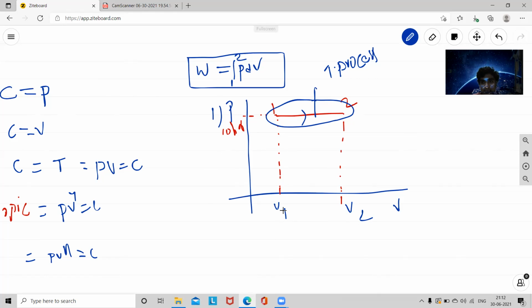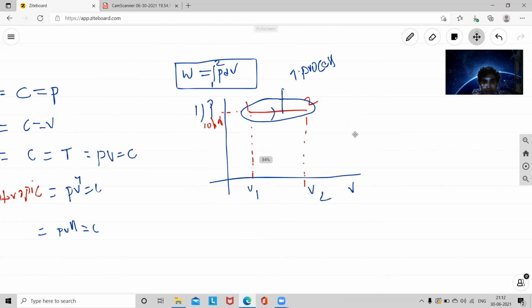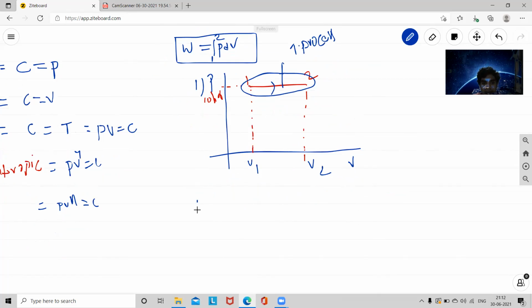Now I can write the W and heat relations for this process. Here the volume is changing from V1 to V2. In thermal fluid sciences, we take the difference as final value minus initial value, so dV means V2 minus V1.